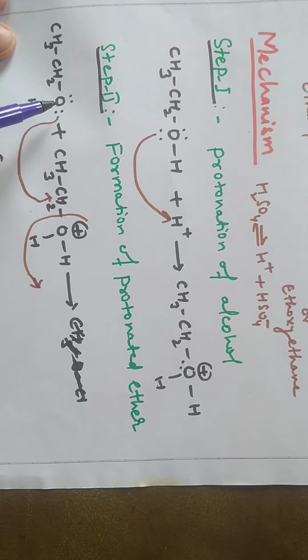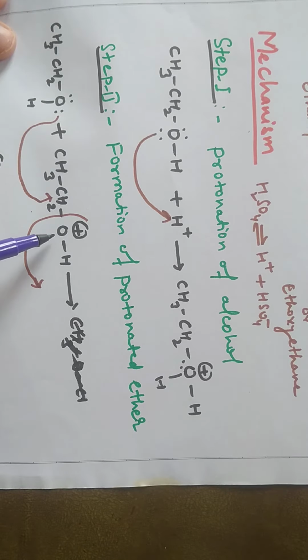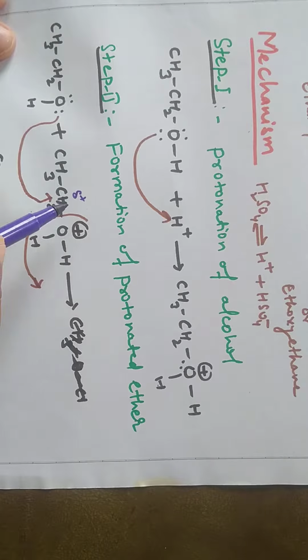This oxygen again has two electron pairs. Now in this species, oxygen has a positive charge and oxygen is an electronegative element. So what will happen? This oxygen will pull its electrons towards itself. As a result, there will be a development of positive charge, which we can denote as delta plus.